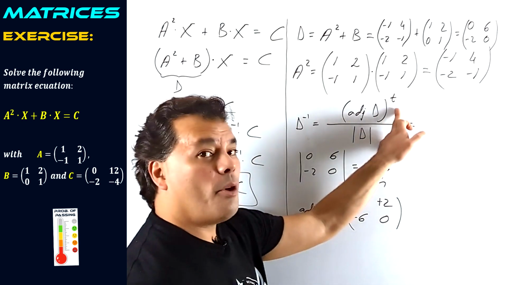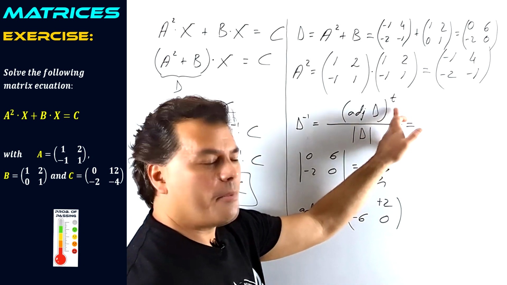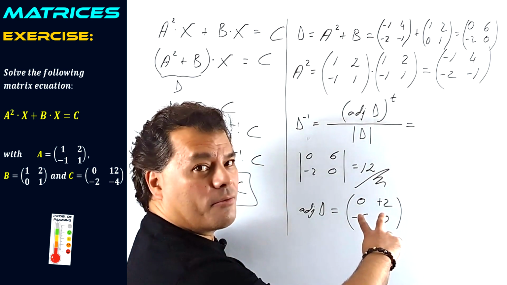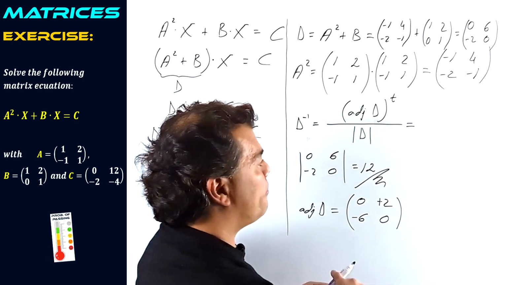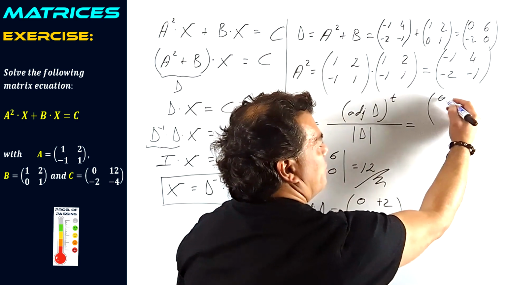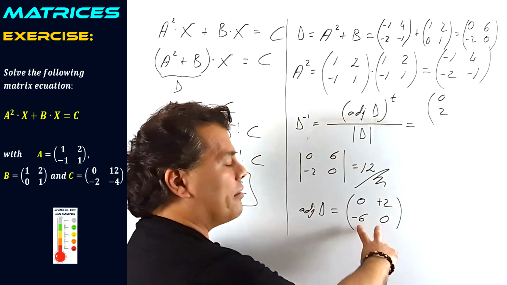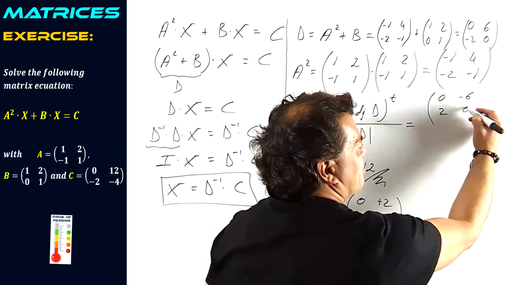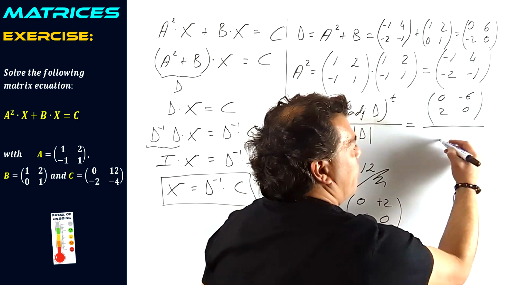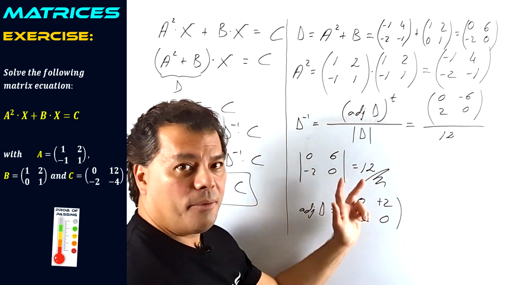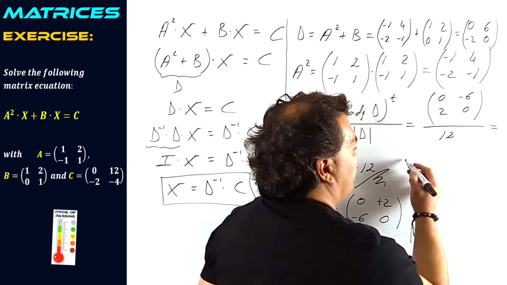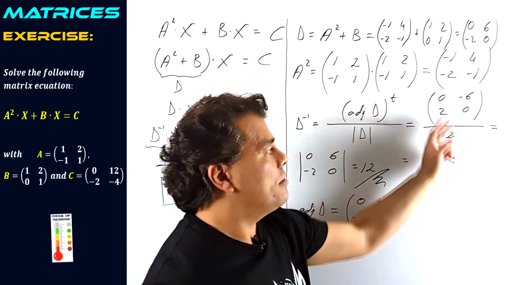Let's transpose. It is very important. Don't forget to transpose this matrix. 0, 2, the first row, but turn it in form of column. 0, 2. And negative 6, 0, but in column. Negative 6, 0. Divided by 12, the determinant. And it's time to consider if we should divide these 4 positions by 12.